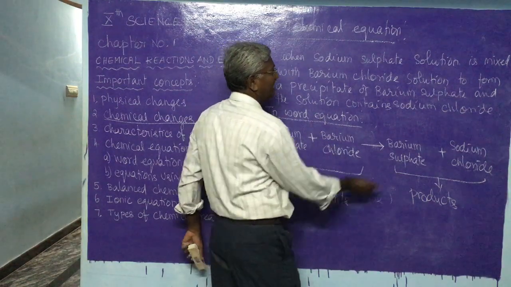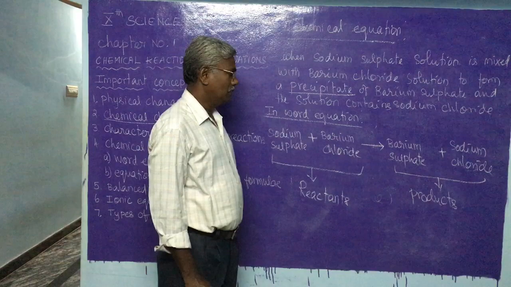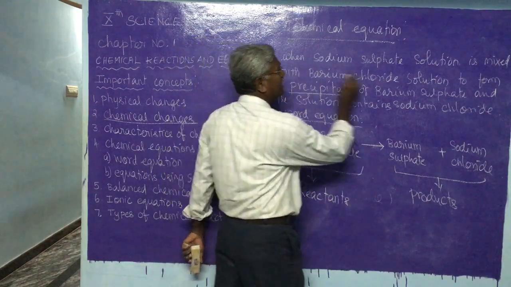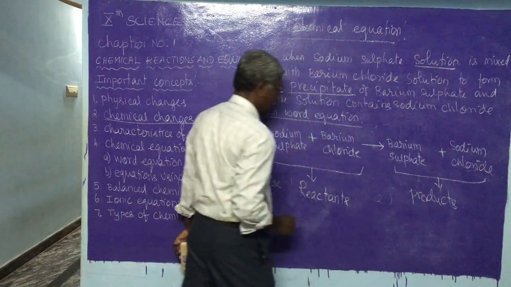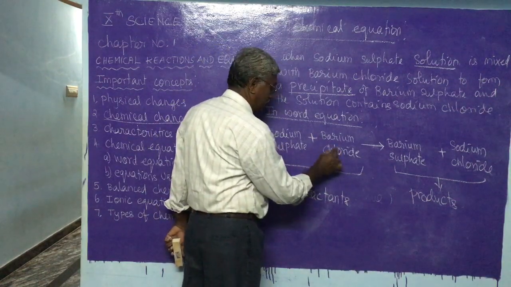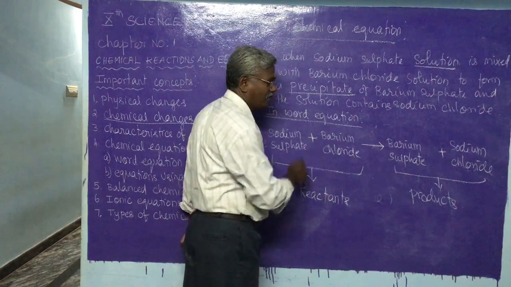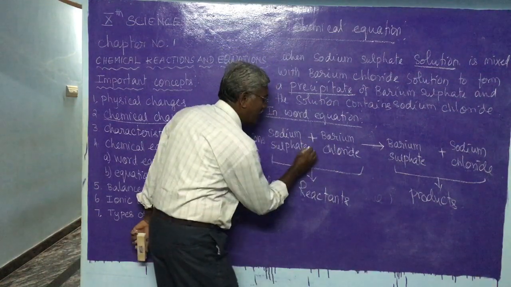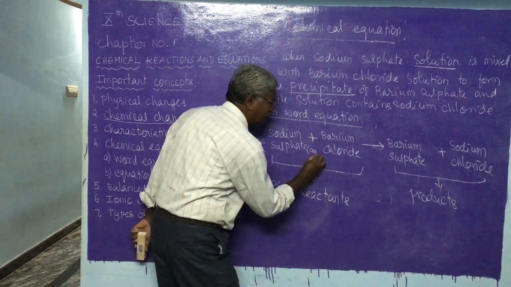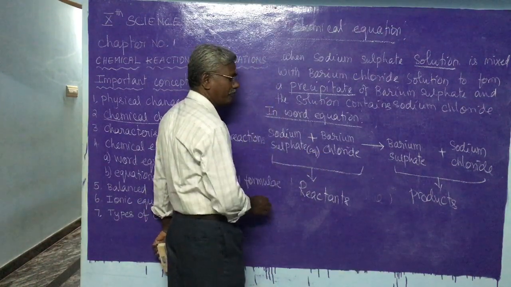And here we have given what? It forms a precipitate. And we have added this solution. Sodium chloride, sodium sulfate and barium chloride are all in solution form. Therefore, they may be represented by using the word aq, aqueous. Aqueous means in the solution form.